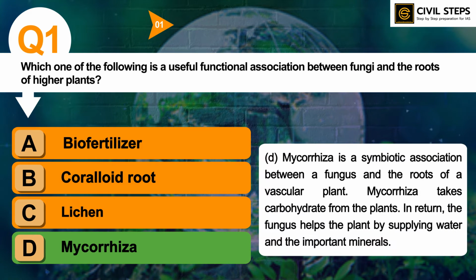So mycorrhiza is a symbiotic association between a fungus and the roots of a vascular plant. Mycorrhiza takes carbohydrates from the plants. In return, the fungus helps the plants by supplying water and the important minerals. So this was about question 1. So you should know also about biofertilizer, caraloid root, what is lichen, and what is mycorrhiza. You can Google about all these keywords and you can read more from standard sources also. So this was all about question number 1.